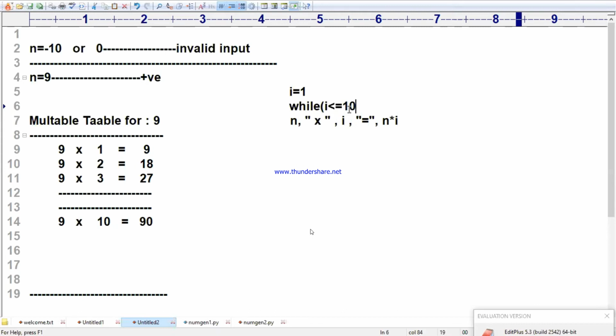Durga Prasad, not i less than or equal to 11. i less than or equal to 10 only. If you want to take 11, you take i less than 11. Why did I take it as 11? Because the multiplication table is coming only for 10 times. If you want to print 20 times also, you can print it.